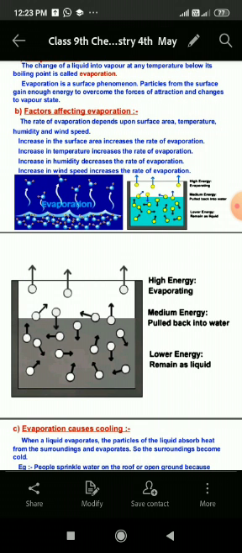And next is nature of matter, student. There are different types of substances like alcohol, petrol, whose boiling point is very low, whereas water's boiling point is more. So petrol and diesel will evaporate easily, and water or those substances whose boiling point is more, they will evaporate late.